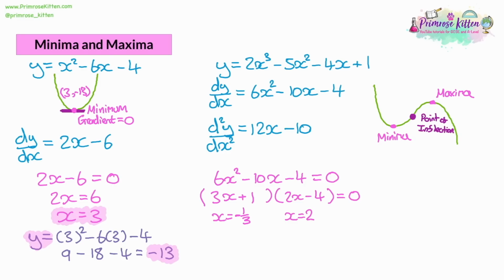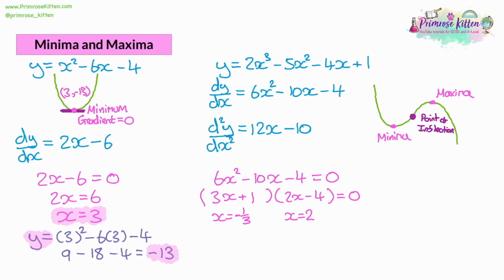So we've got 2 answers for x. All we have to do at that point is substitute both values of x into our original equation. So it's substituting x is equal to negative a third into the equation, and x is equal to 2 into the equation. And that would give us the y values.